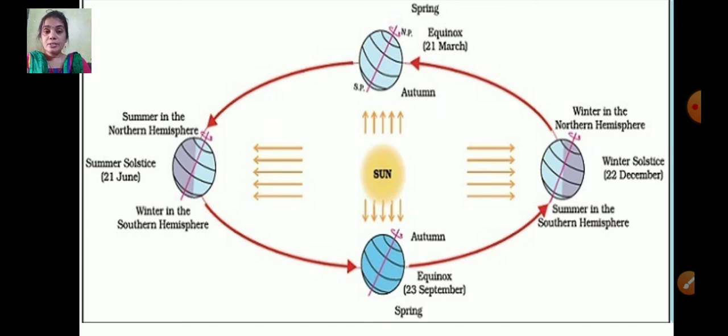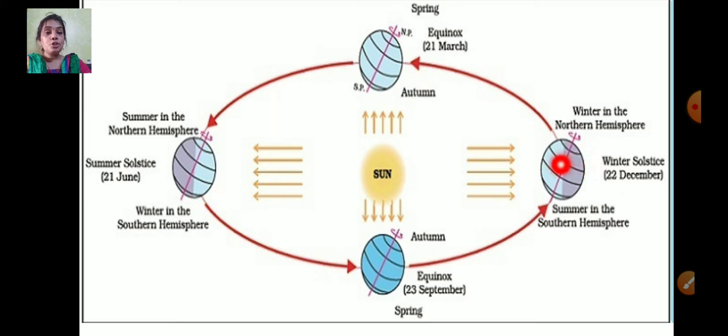So it receives less sunlight, and countries like Australia and South America are very cold. Isn't it amazing? Now after 6 months, after this June, it is December.